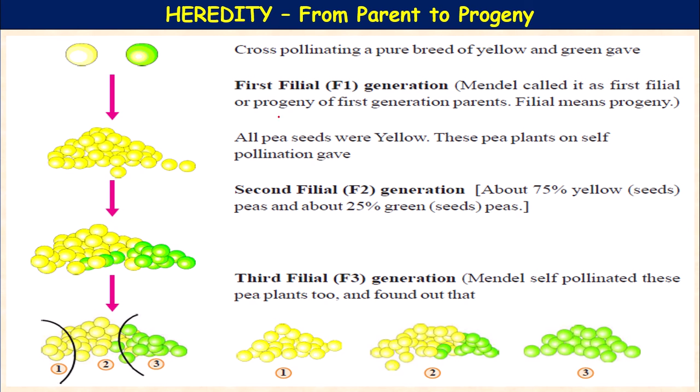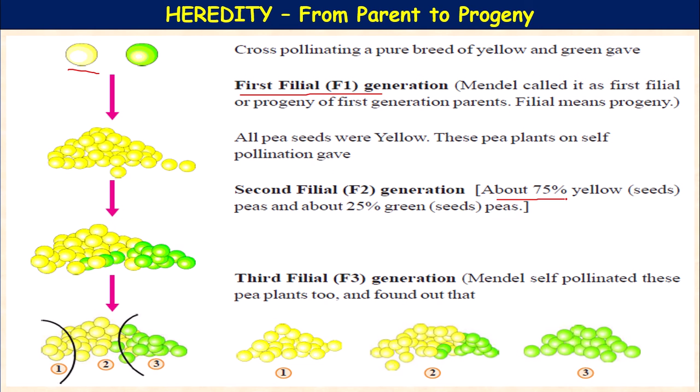So when they are cross pollinated, the F1 generation, the first filial generation, as Mendel called it, is the progeny of the first generation parents, since filial means the progeny. Then all the pea seeds were yellow, because here the dominant is yellow, capital Y. These pea plants on self pollination, the F1 generation, are self pollinated, then the second filial generation is produced.